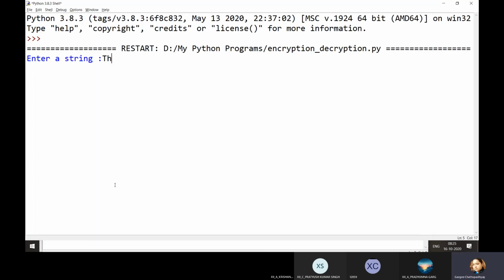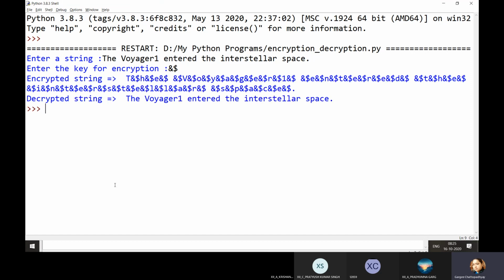So enter a string. I'm just entering something. Enter the key for encryption. So I am entering this small key, which is a combination of two symbols.